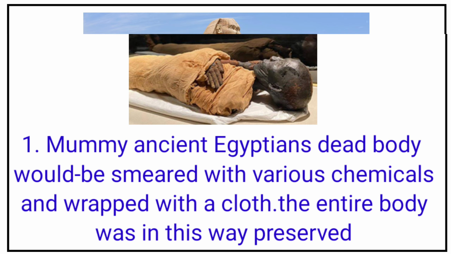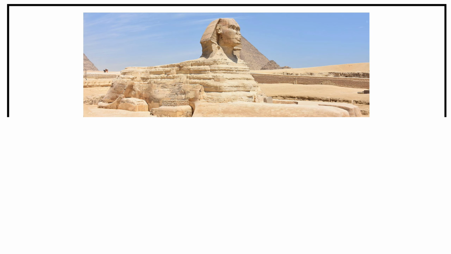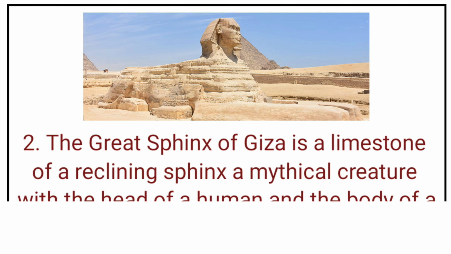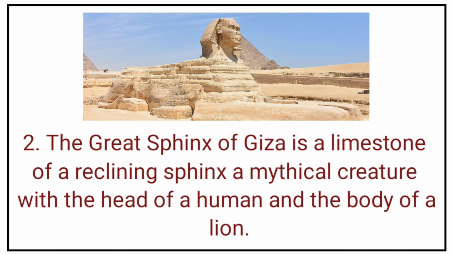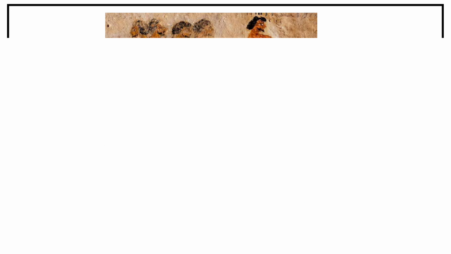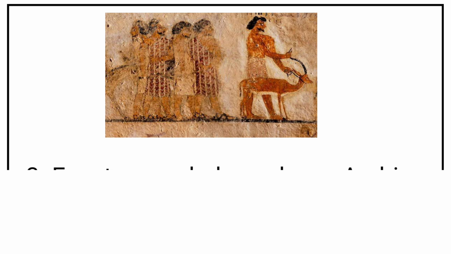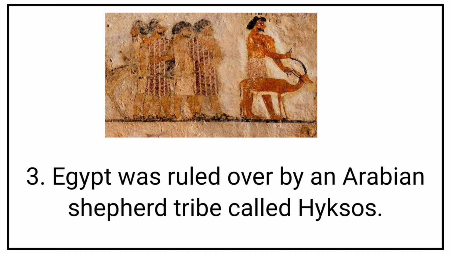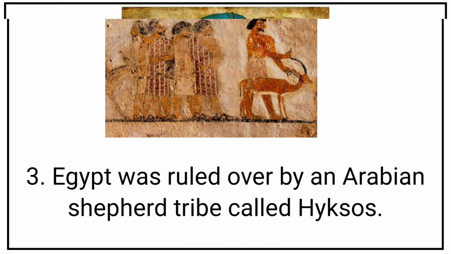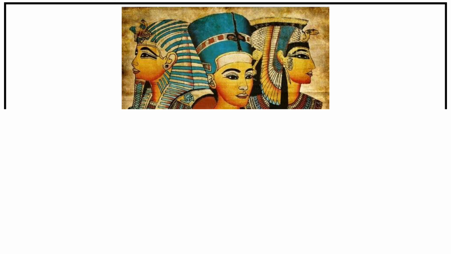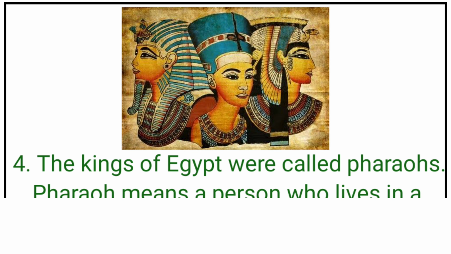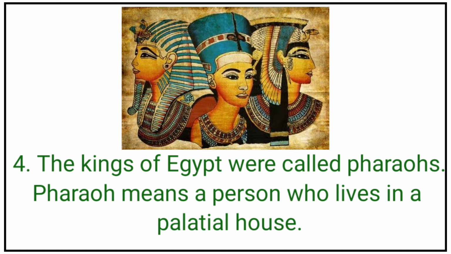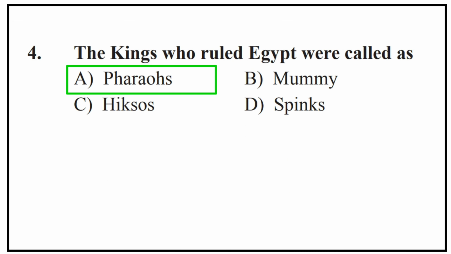The Great Sphinx of Giza is a limestone statue of a reclining sphinx, a mythical creature with the head of a human and body of a lion. Third, Egypt was ruled over by an Arabian shepherd tribe called Hyksos. The kings of Egypt were called pharaohs. Pharaoh means a person who lives in a palatine house. Our right option is A.